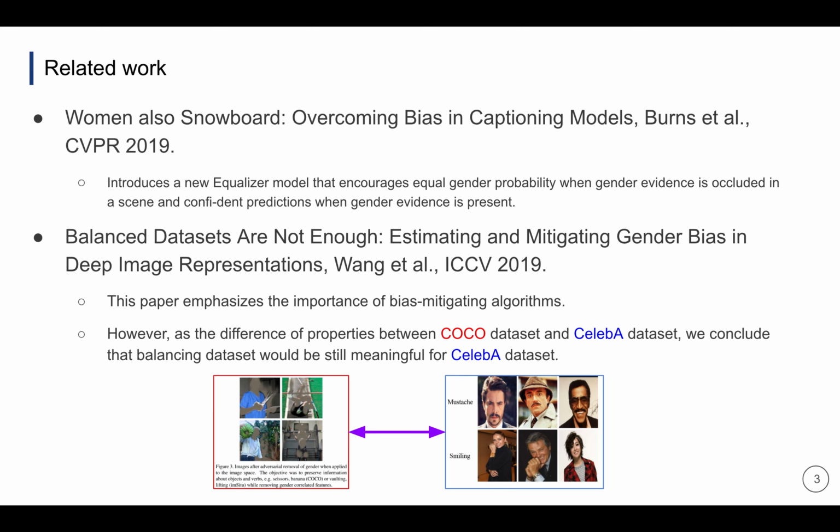The second paper here tries to resolve the gender bias problem through the algorithm. They show even the balanced dataset does not perfectly cut out the relationship between object and gender. However, they deal with the COCO dataset and IMSITU dataset, which are composed of objects and actions. As our target dataset is CelebA, which is composed of faces, we conclude that balancing the data is still meaningful for the CelebA dataset, since the features of the COCO dataset and CelebA are different.